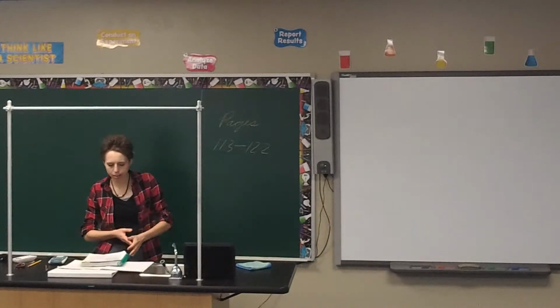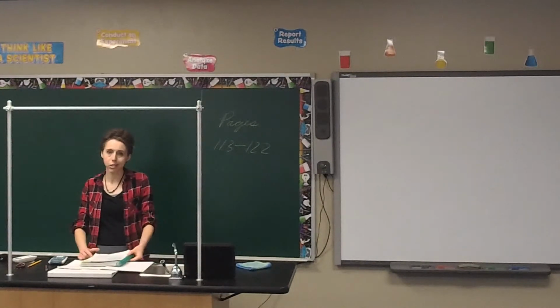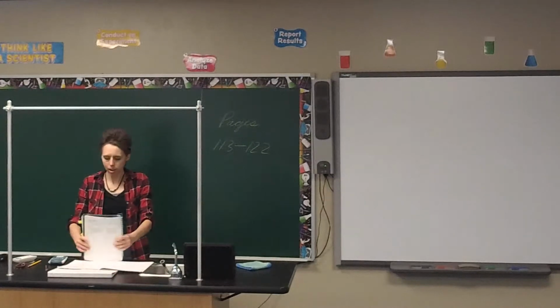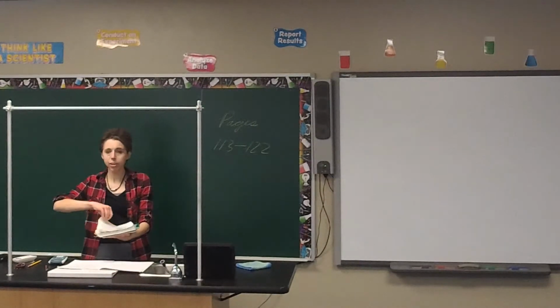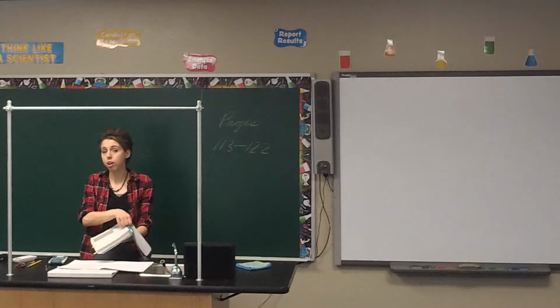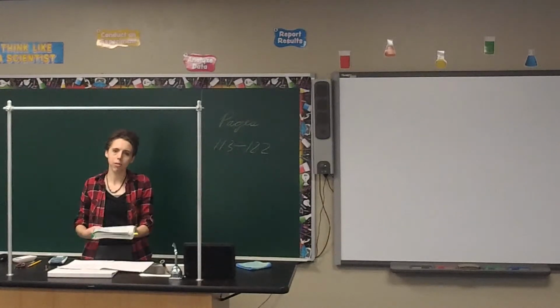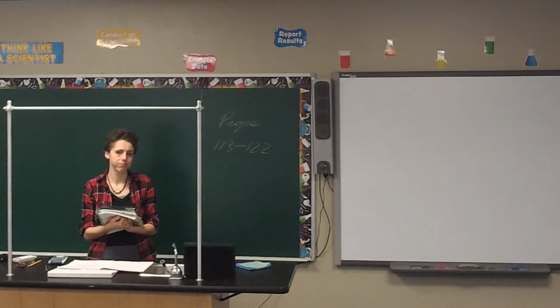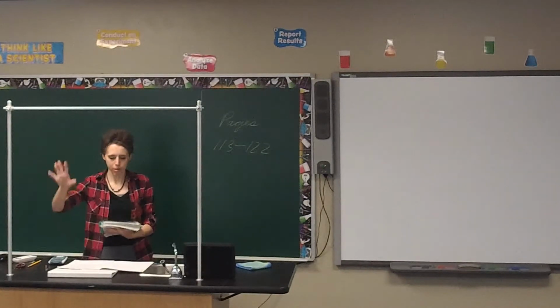Alright, so what is the organized study of composition and interactions of matter? That is chemistry. Alright, who came up with the atomic theory of matter? John Dalton. There are 5 parts to his atomic theory. What are they? Do you know? Can you say them without looking? Remember, there's the 5 parts.